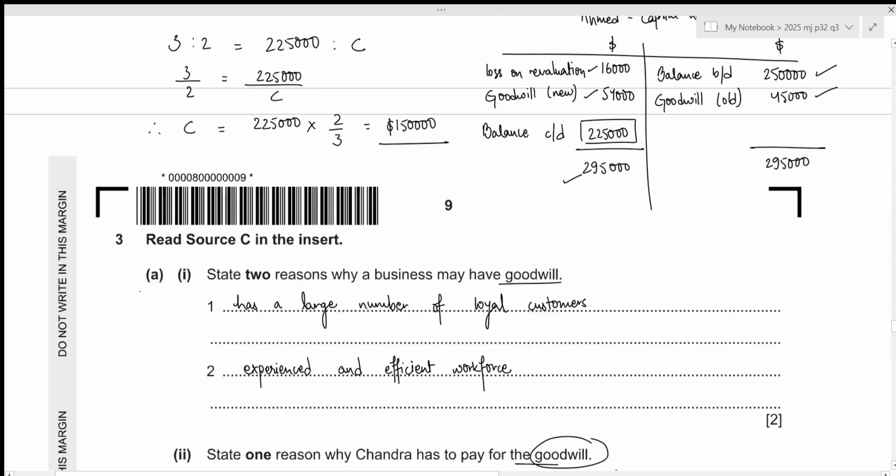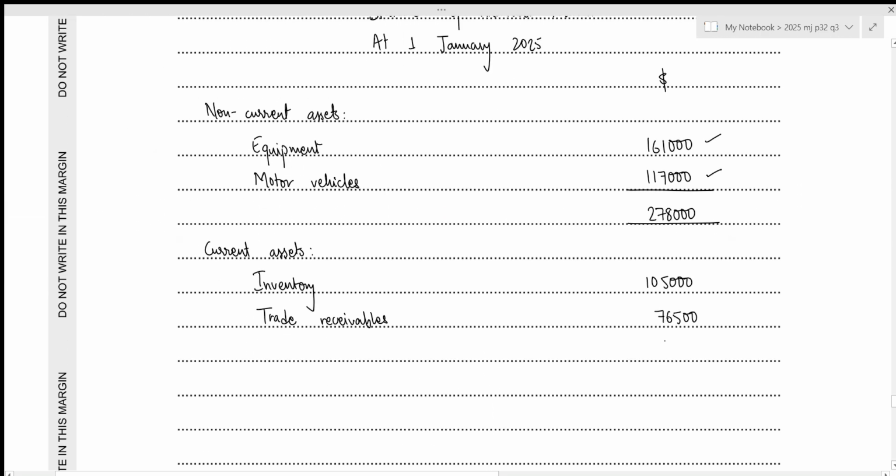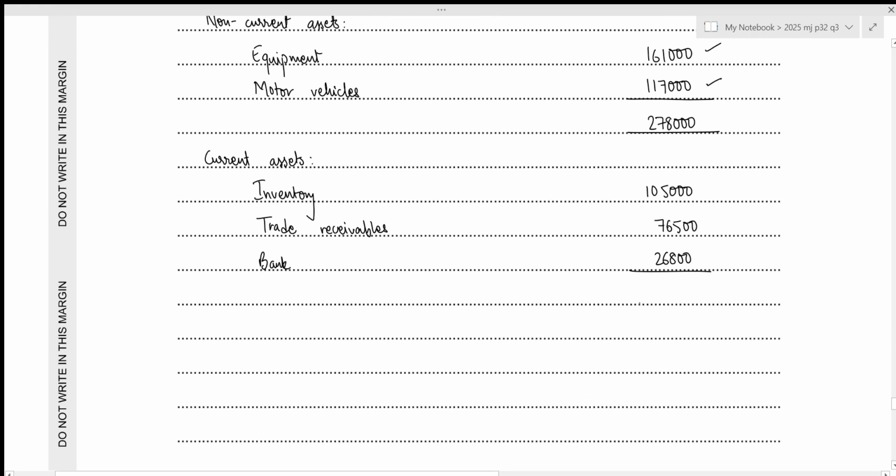Let's write it down. This is for bank. Now we need the total of our current assets. That will just be 105,000 plus 76,500 plus 26,800, which results in 208,300. Now we need total assets. That will just be 278,000 plus 208,300, which results in 486,300.